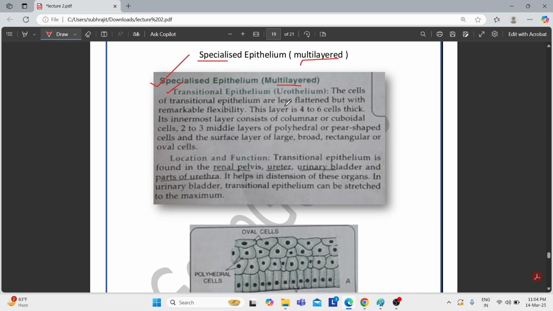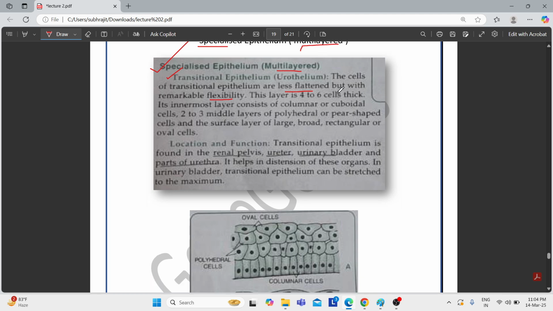Let's see what they say. They are less flattened but with remarkable flexibility. That means the cells are not so much flattened, so there will be no squamous cells, but they have remarkable flexibility.